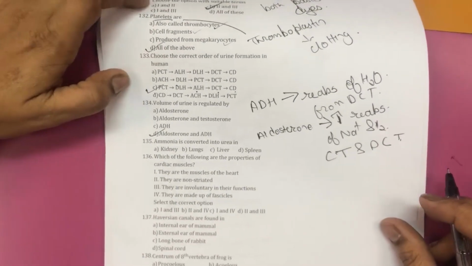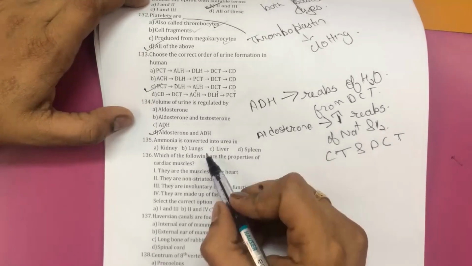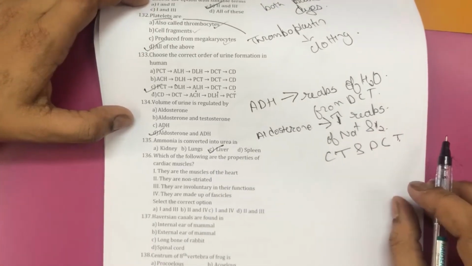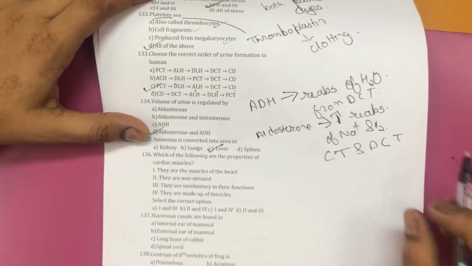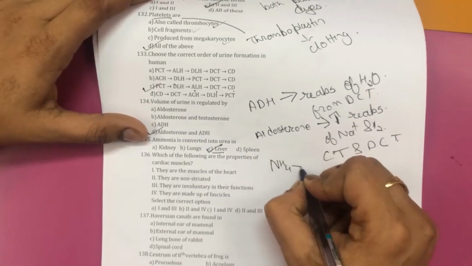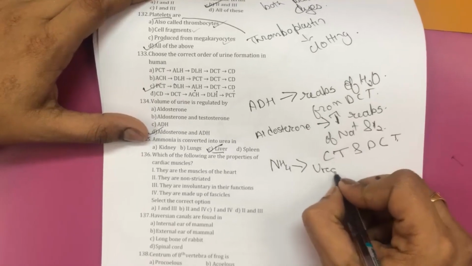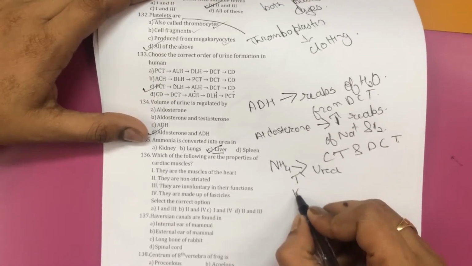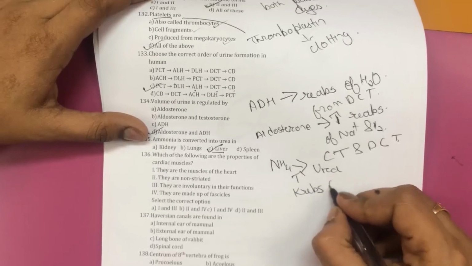Ammonia is converted into urea in liver. This conversion of ammonia to urea, which can later be excreted in the urine, is done through the Krebs cycle.